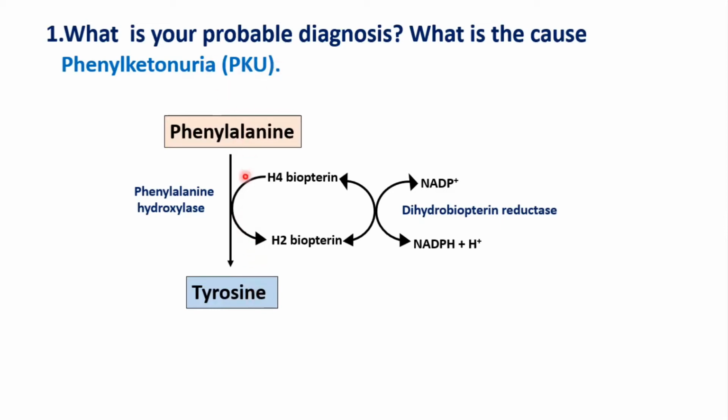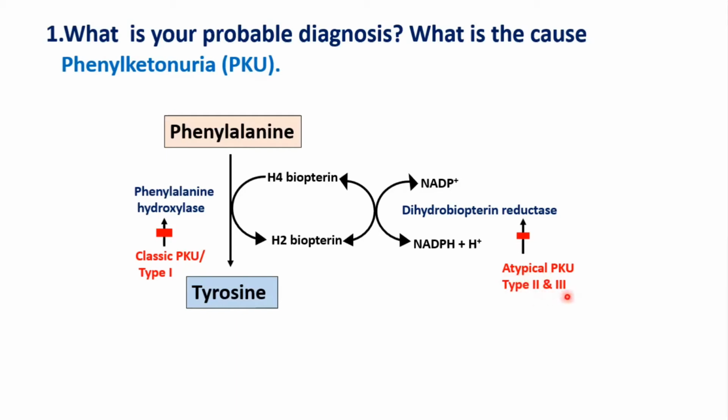Now in PKU, what happens is, in the classic PKU, that is type 1, phenylalanine hydroxylase is defective. There is a deficiency of phenylalanine hydroxylase, and so tyrosine is not formed. There can be other forms of PKU also. These are the minor variant forms, the atypical PKU.